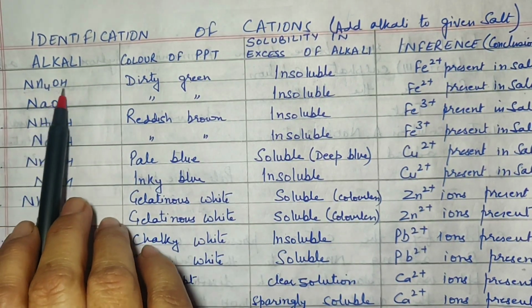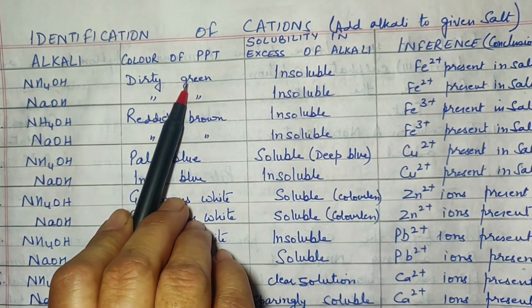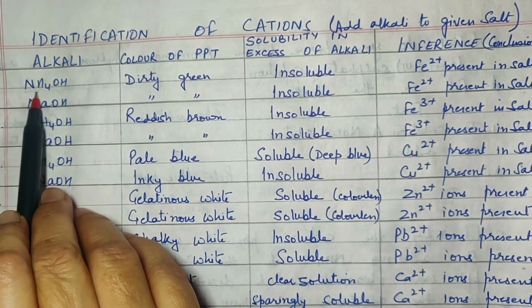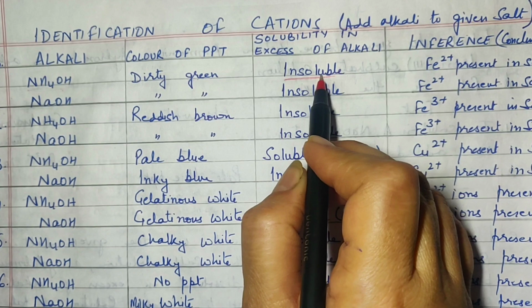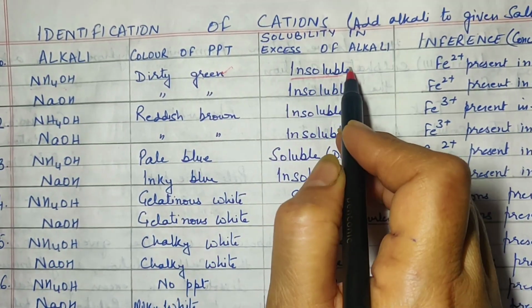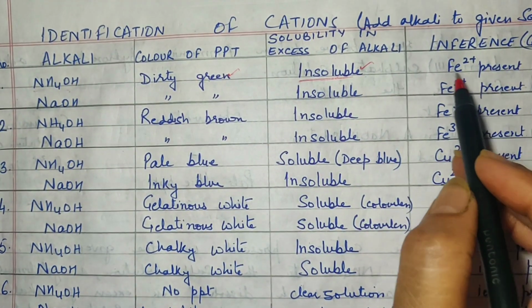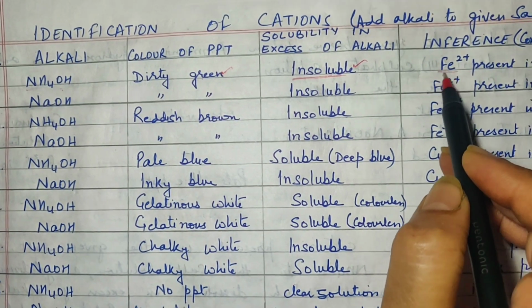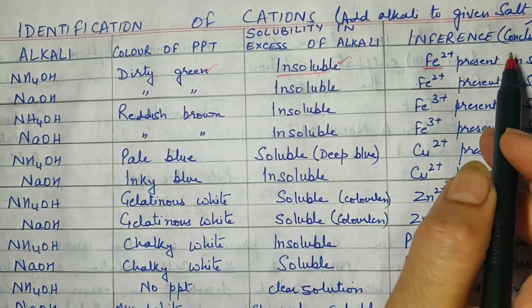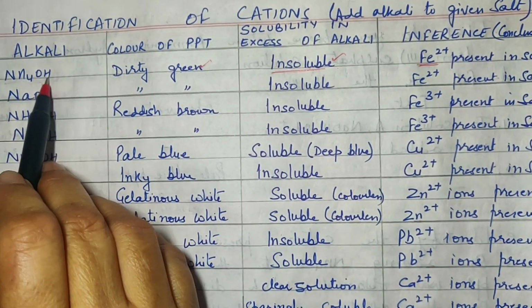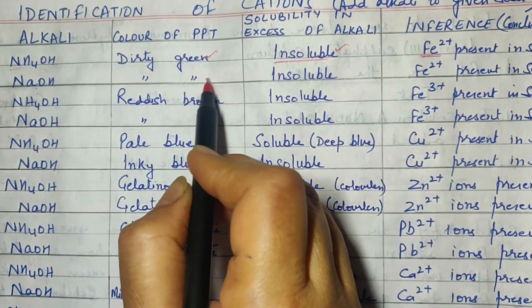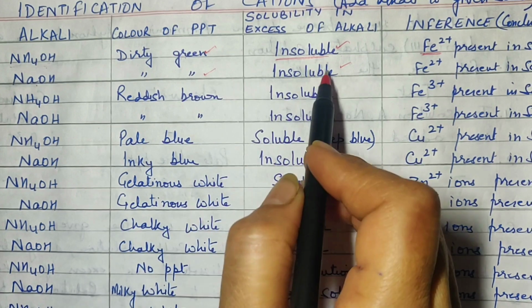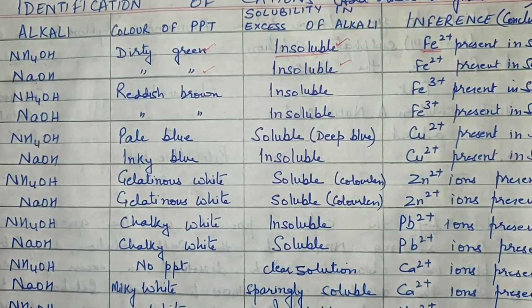So on adding ammonium hydroxide, we get a dirty green precipitate, and when we add excess of ammonium hydroxide, the precipitate does not dissolve. It is insoluble. On the basis of color and on the basis of solubility, we can say that the salt contains a ferrous radical in it. Instead of ammonium hydroxide, if you had added sodium hydroxide, even then the color of the precipitate and the solubility will be the same, and the result will also be the same.